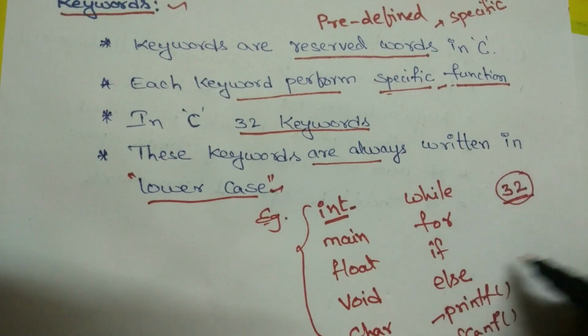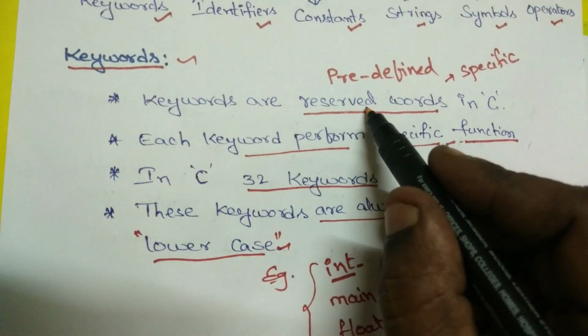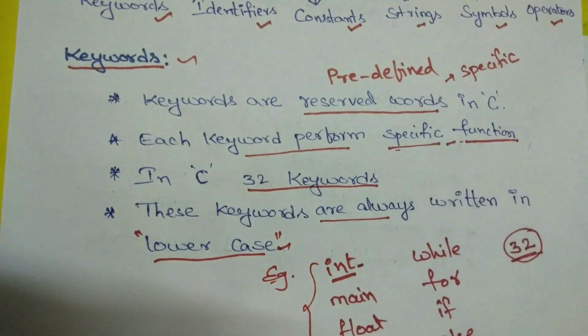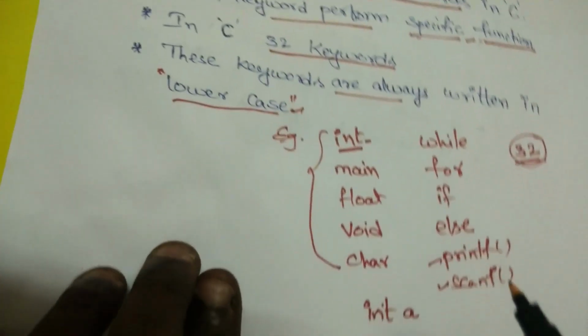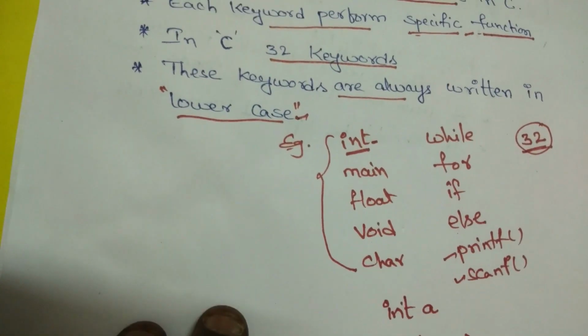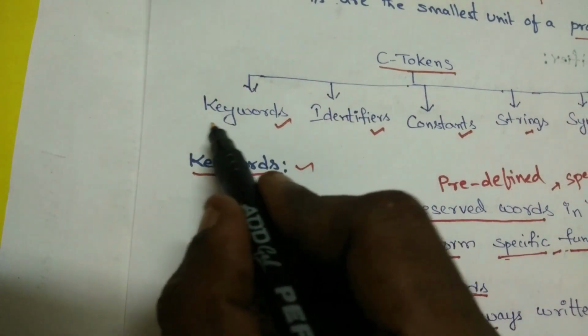These keywords are called reserved words or predefined words. Are you clear? What is meant by keyword? Some words are reserved to do a specific function or specific task, and those keywords we always have to write in lowercase letters. So these are some examples of keywords.